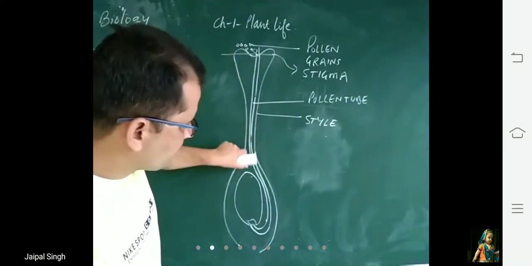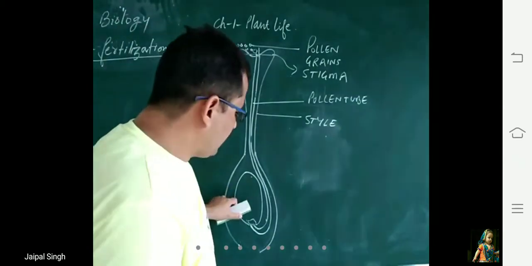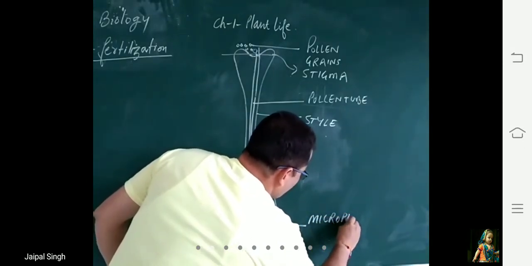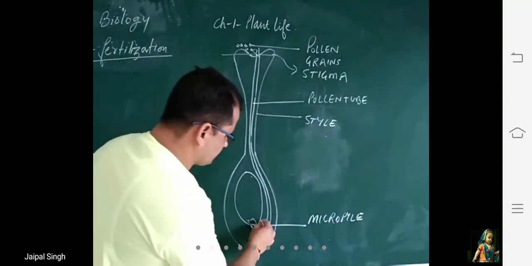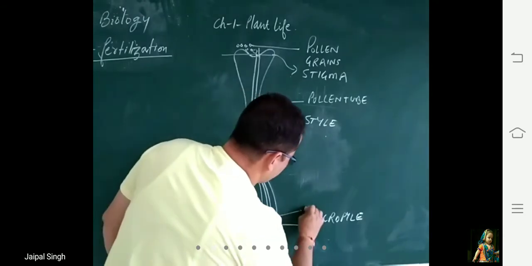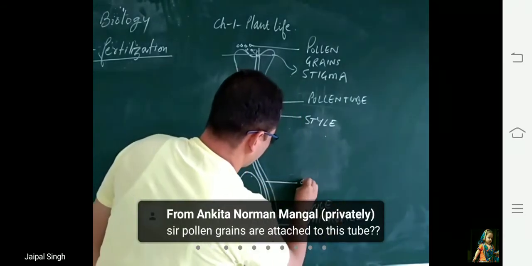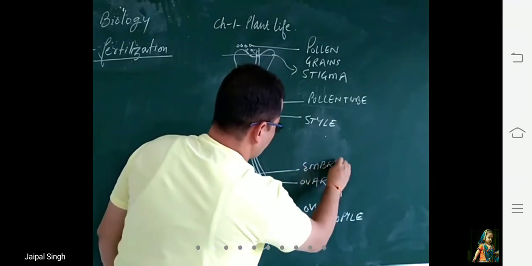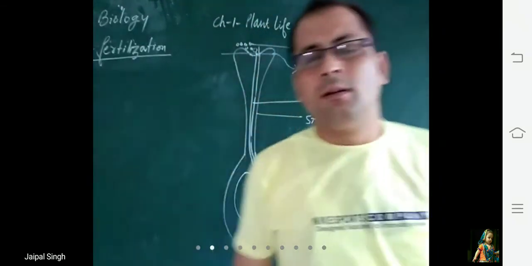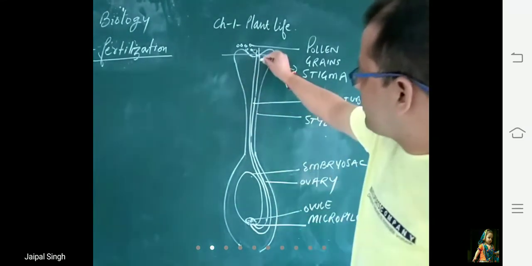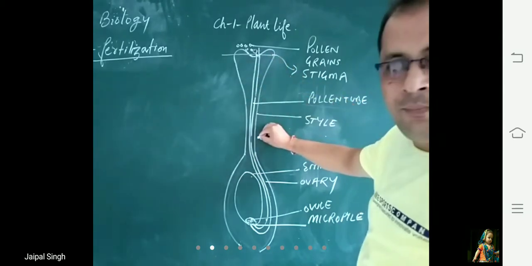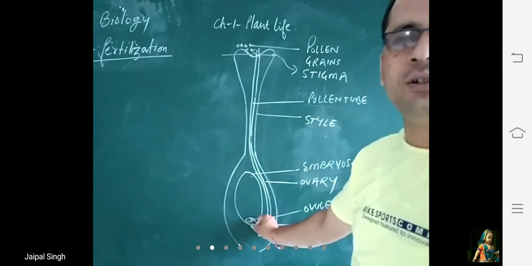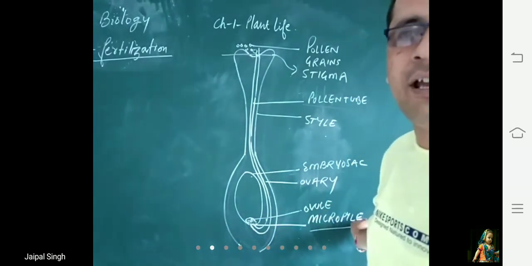And this pollen tube enters the ovule. Now beta, look carefully, this pollen tube enters the ovule through a small pore which is known as micropyle.